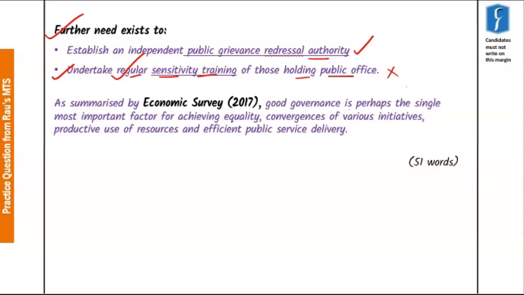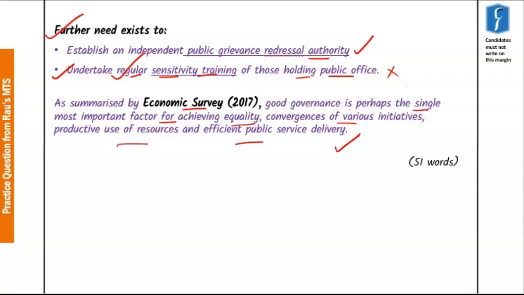We suggest, as summarized by Economic Survey 2017, good governance is perhaps the single most important factor for achieving equality, convergence of various initiatives, productive use of resources, and efficient public service delivery. And with this high point, we try to conclude our answer, giving an extremely objective and forward-looking conclusion.